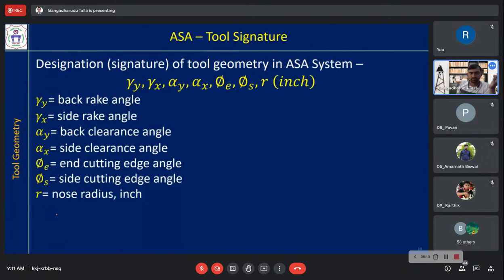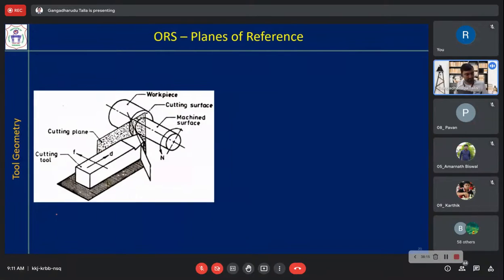Sequence is also very important. Now the next system of tool representation is the ORS system. We have seen the ASA system was based on the machine axis. Now the ORS system is based on the tool edges or tool features only. So we are now defining the reference planes based on the tool only, not the machine.